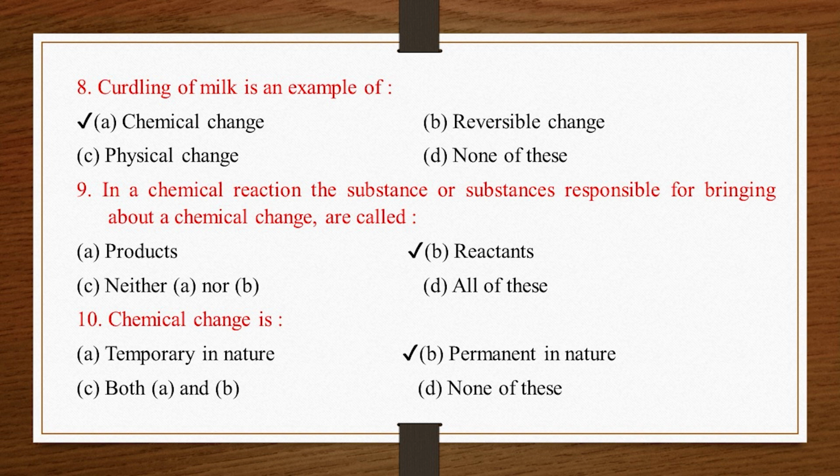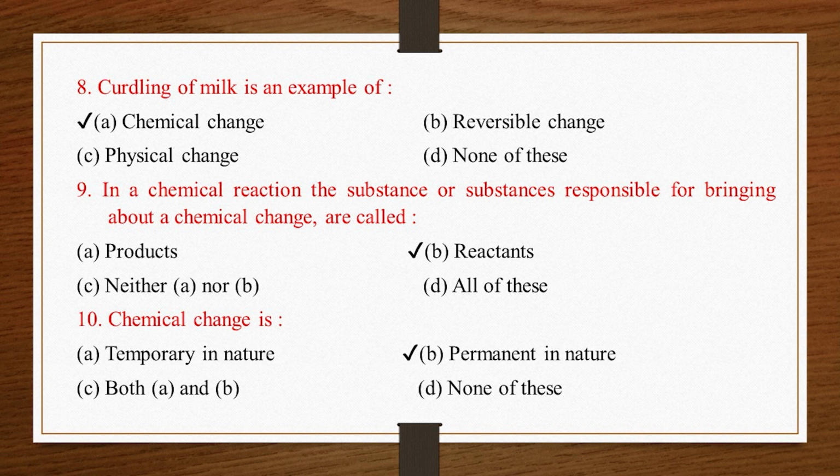9. In a chemical reaction, the substance or substances responsible for bringing about a chemical change are called A. Products ✔. B. Reactants. C. Neither A nor B. D. All of these. 10. Chemical change is A. Temporary in nature ✔. B. Permanent in nature. C. Both A and B. D. None of these.